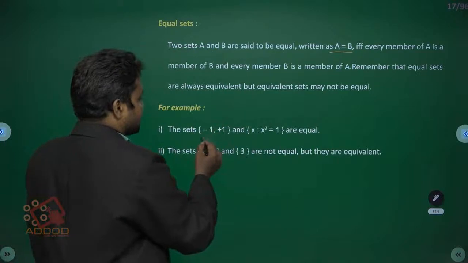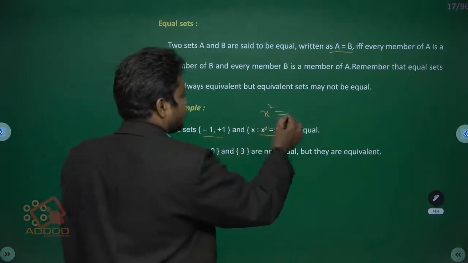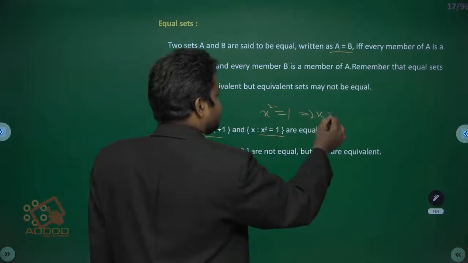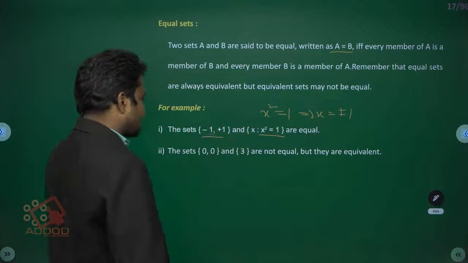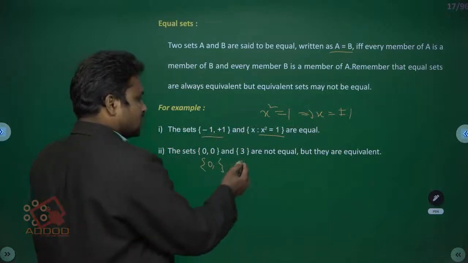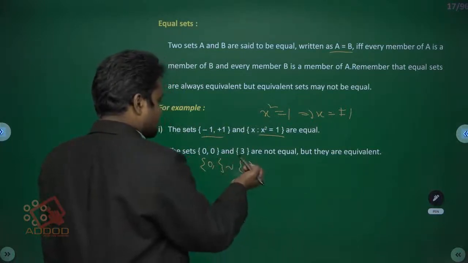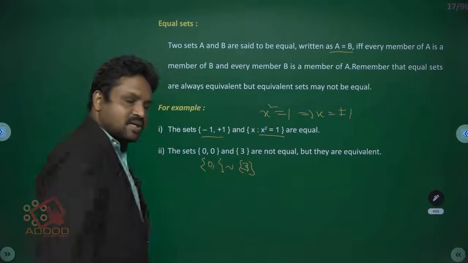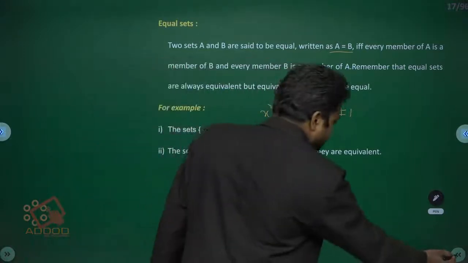Example: the set {-1, +1} and the set {x : x² = 1}, which implies x = ±1. These two sets are equal. Here the set {0, 0}, meaning {0} only, and the set {3} are not equal, but they are equivalent sets. Why? Because the number of elements is the same in the two sets.